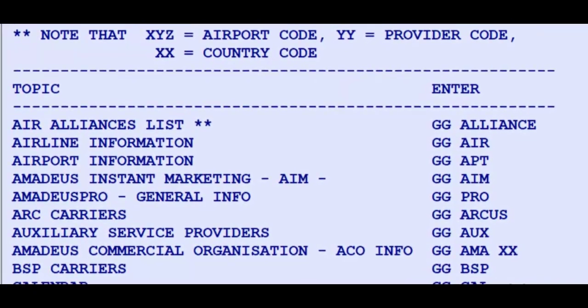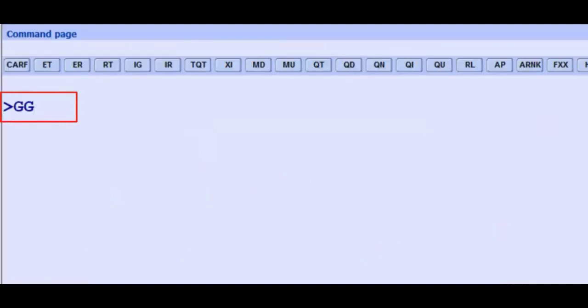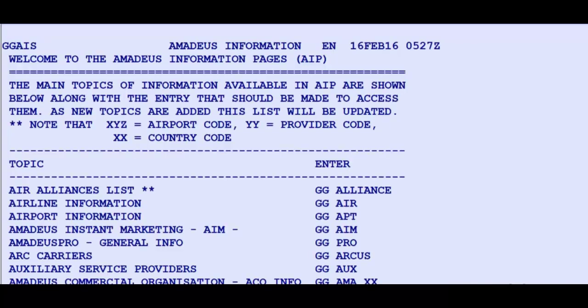Amadeus information pages, also known as GG pages. To display their index, enter GGAIS. Several examples of topics and how to access them are displayed.